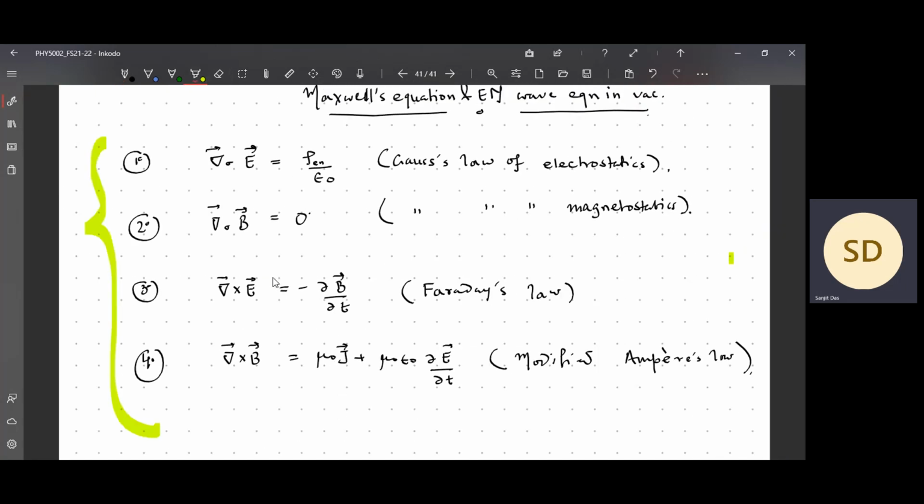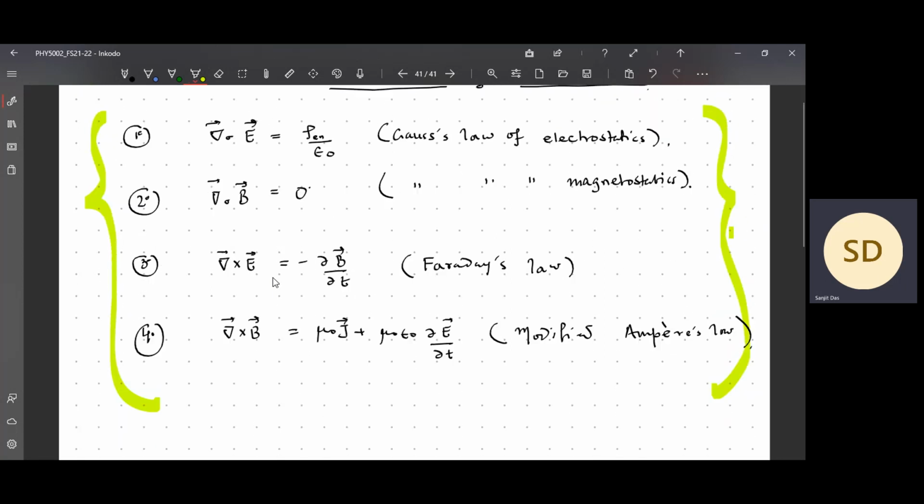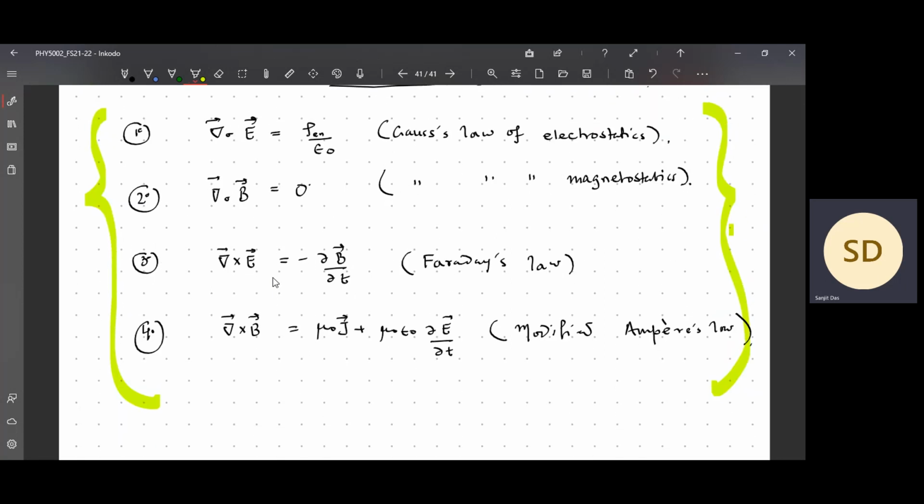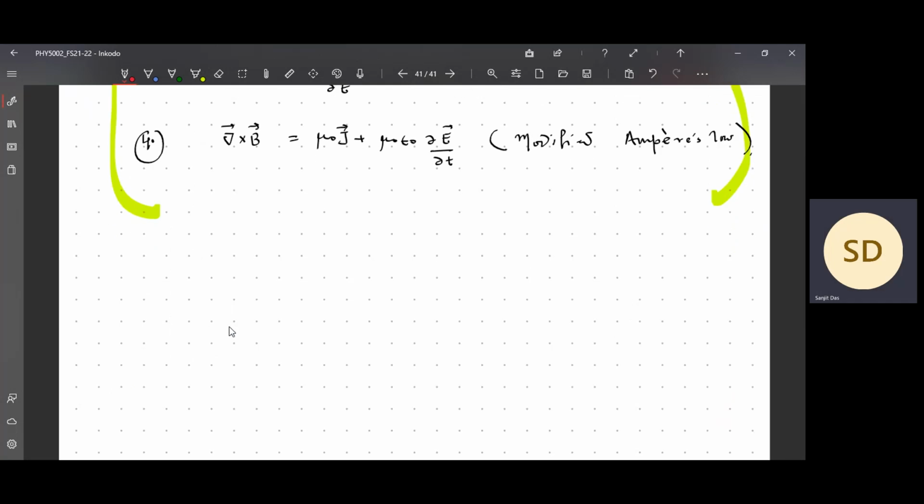I will write it. So let me highlight this thing. Yeah. Now carefully observe. Let me write it down. Now we have to discuss the electromagnetic wave equation. Now the wave equation,